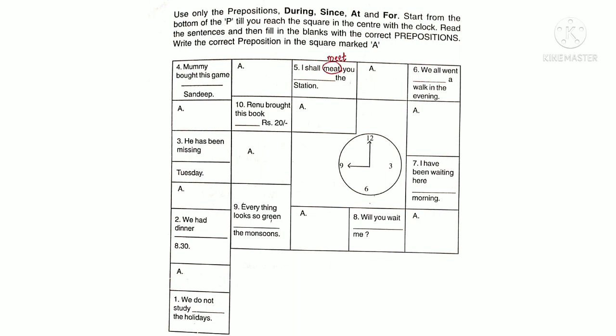Now friends, I appeal to you to do this activity as an exercise or self-practice. Use only the prepositions during, since, at and for. Start from the bottom of the P. So this is the P. Start from the bottom of the P till you reach the square in the center with the clock.